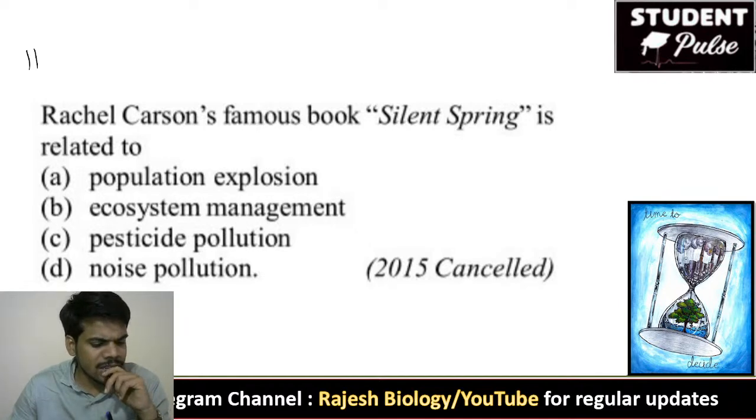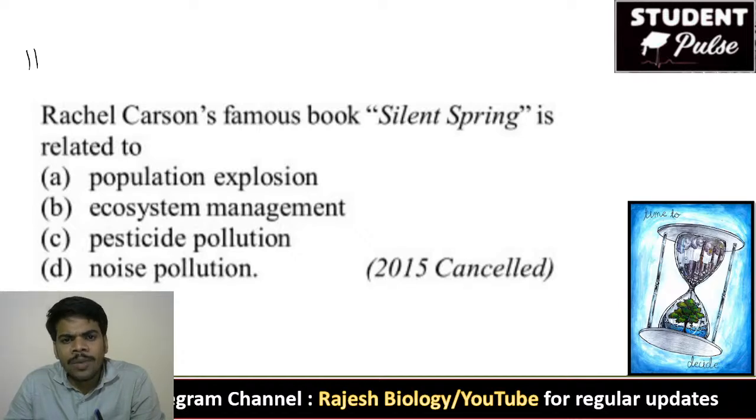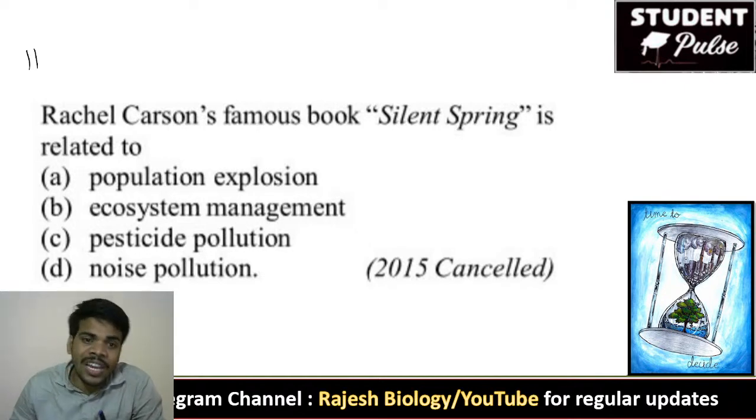Rachel Carson's Silent Spring. In her book, she wrote about pollution. We use DDT type pesticides, and the pesticides damage the crop, and the pesticides reach the higher trophic levels through the food chain because of biomagnification.